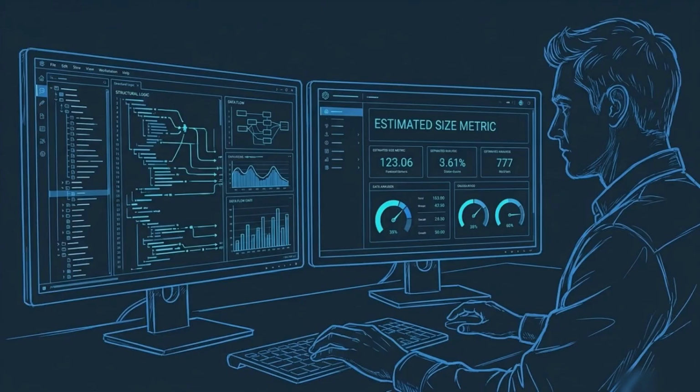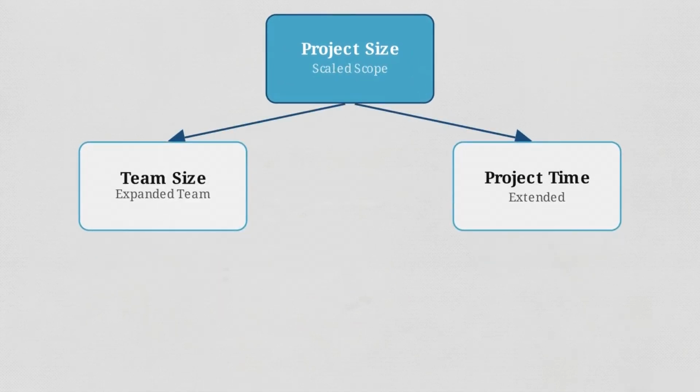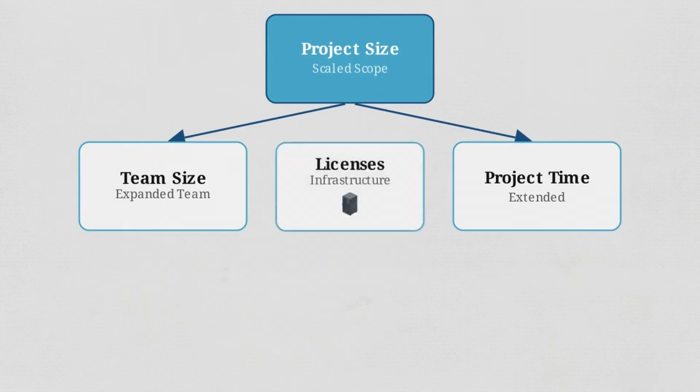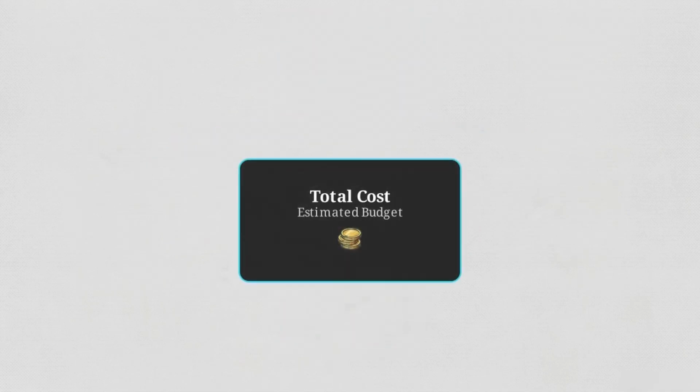To meet these qualitative goals, the plan must move into quantitative estimation. This begins with calculating the physical size of the unwritten software. The software's estimated size drives other project variables. A larger size scales the requirements for team size and time duration. Combining team size and duration with infrastructure needs like software licenses generates a total cost estimation.